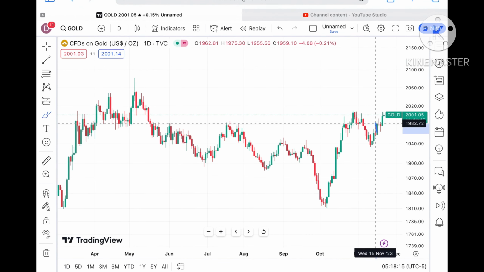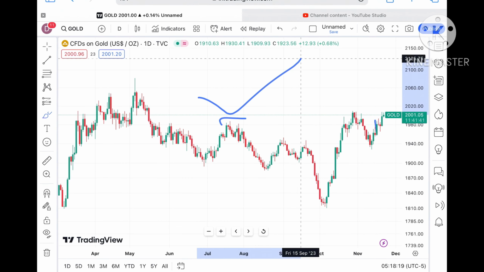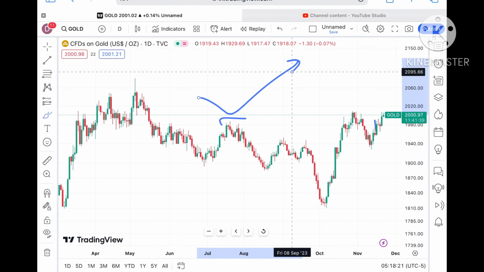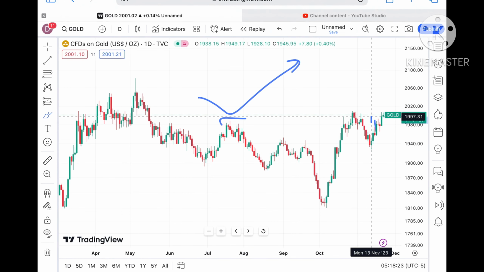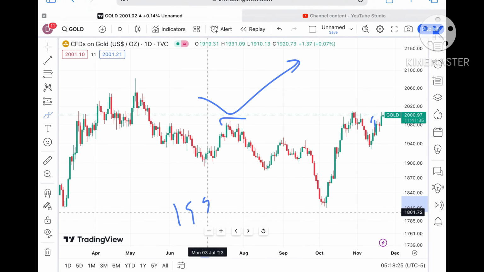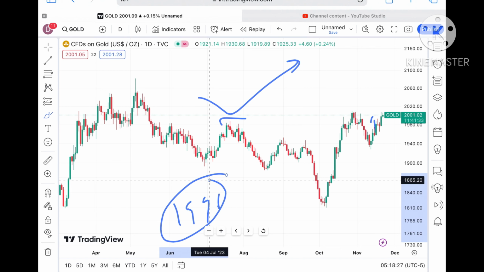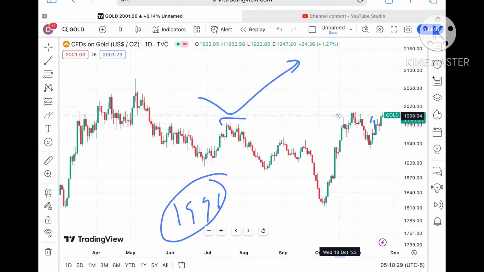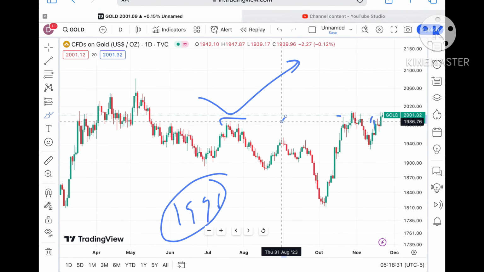Remember, as long as it is not going below a level of $1987, and even if it comes there, we can see a bounce back, but the probability is higher that it will sustain. If it sustains above a level of 1996, a further upside we can see, because this is a strong support as of now. Second is around 1987.